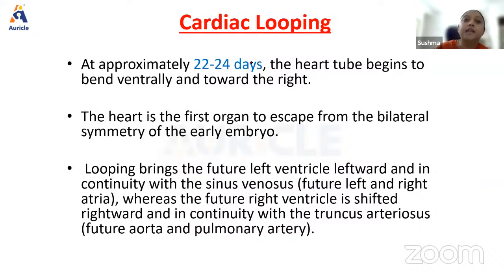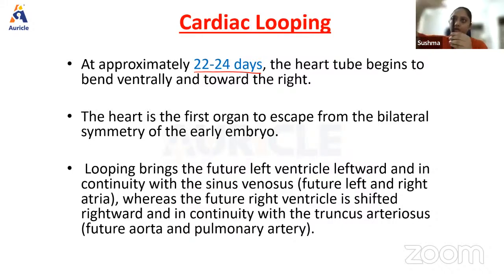Okay, approximately at 23 to 24 days, the heart tube begins to bend ventrally like this towards the right side. See, tube is like this, it starts bending like this. Atria is supposed to be on the top and ventricles are supposed to be in the bottom. But what is happening in the embryology?